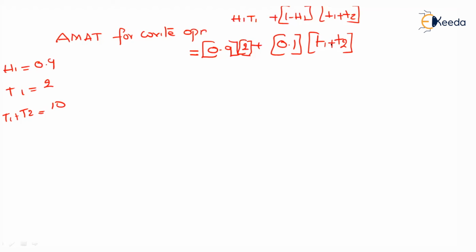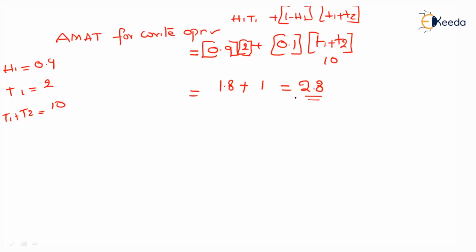That is 0.9 into 2, which is 1.8, plus 0.1 into 10, which is 1. That is equal to 2.8. This is the average memory access time for a write operation, which is equal to 2.8 nanoseconds.